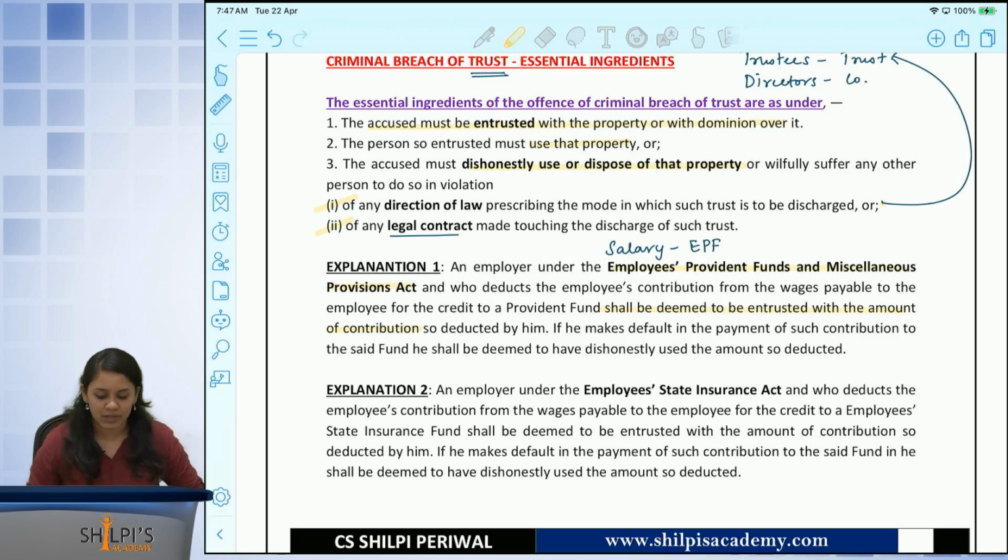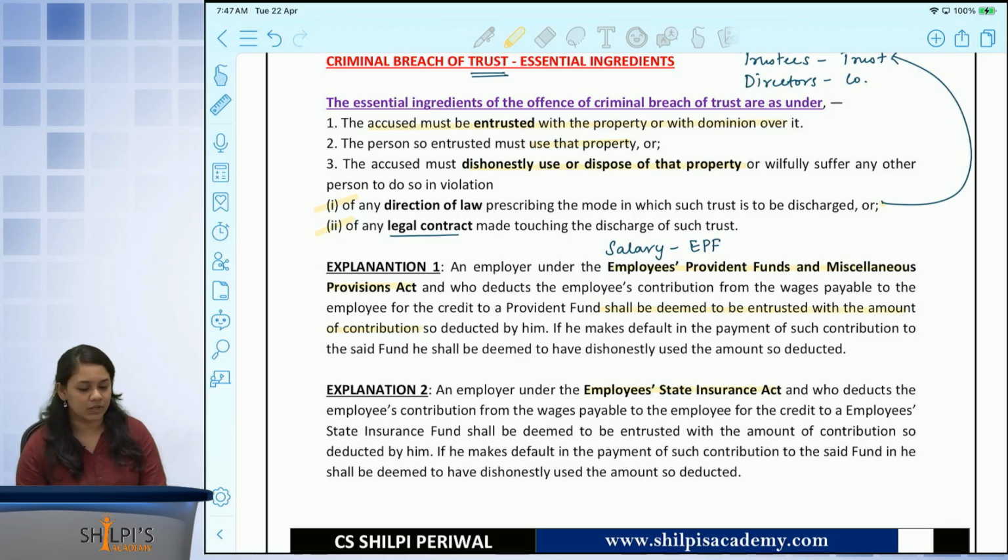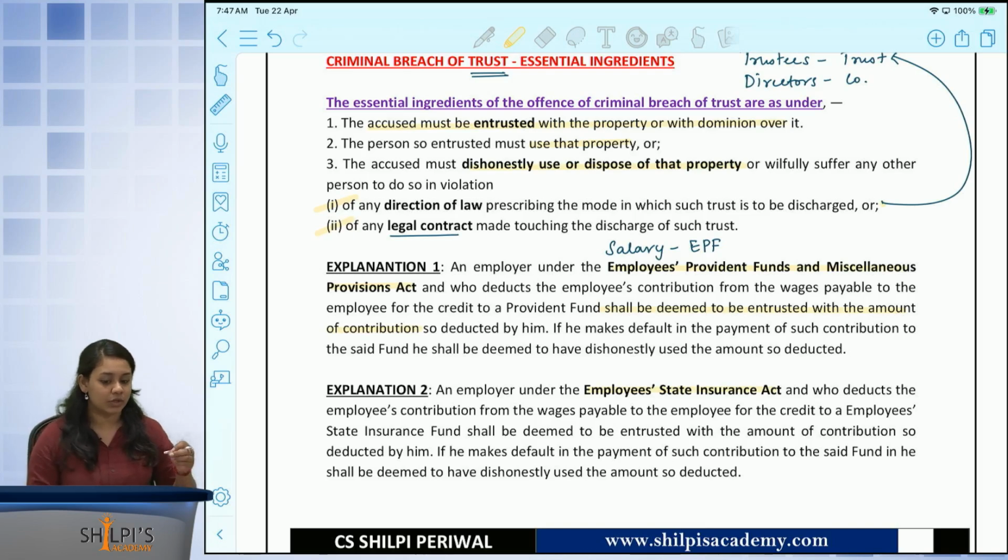Now, the same thing applies even with the Employee State Insurance Act. If the employer deducts the contribution of wages payable to the employee for the credit of the Employee State Insurance Fund, then he shall be deemed to be entrusted with the amount so deducted. So if you see criminal breach of trust, there is an element of trust involved which is being breached in violation of law or in violation of any contract. The deduction of your EPF as well as ESI and not crediting it to the EPF accounts or the state insurance accounts is also considered to be a criminal breach of trust.